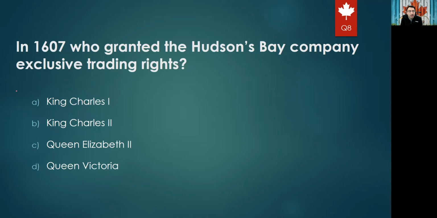Okay. In 1607, who granted the Hudson Bay Company exclusive trading rights? Which king or which queen? So it's King Charles I, King Charles II, Queen Elizabeth II, or Queen Victoria. If you see the summary or you read the book, you know it is a king, not a queen. So you just choose between these two options: King Charles I or King Charles II, and the right answer is B, King Charles II.